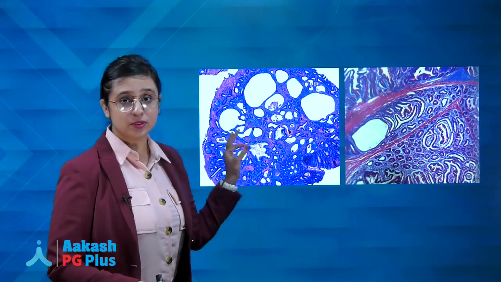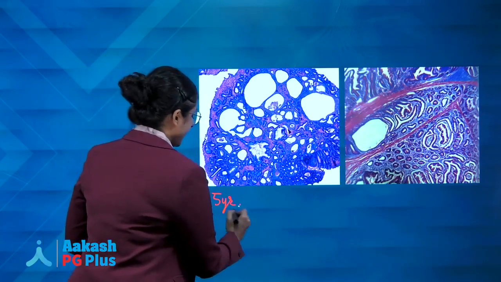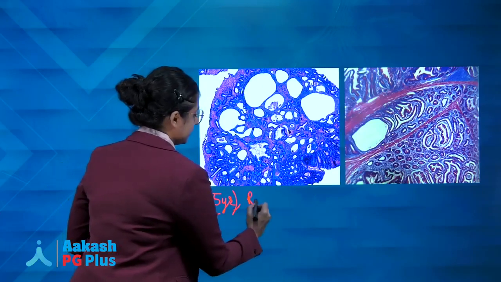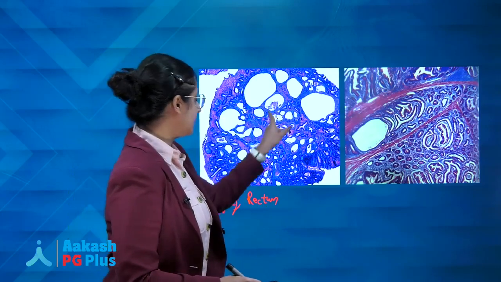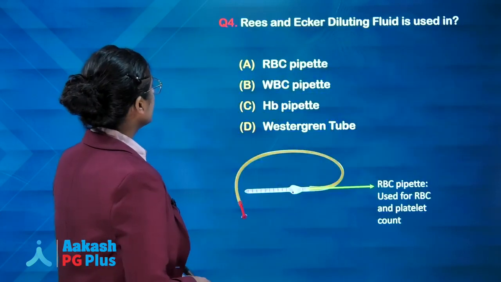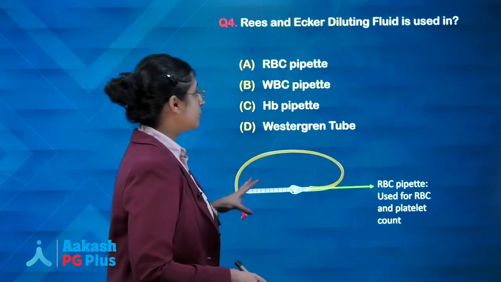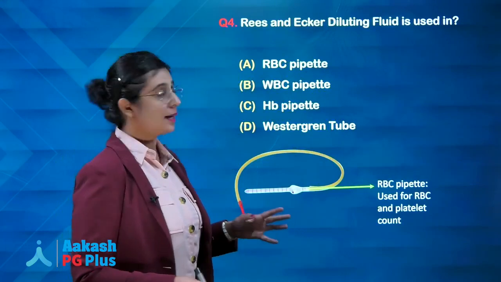Okay, this is Peutz-Jeghers and this is juvenile polyposis syndrome seen in case of around 5-year-old child. And what is the site of involvement? Rectum. Okay, so this is a polyp with the dilated glands, typical appearance of juvenile polyposis syndrome. Moving on to the next question. This was a tough question, students, but remember this is a potential question for NEET exam now.